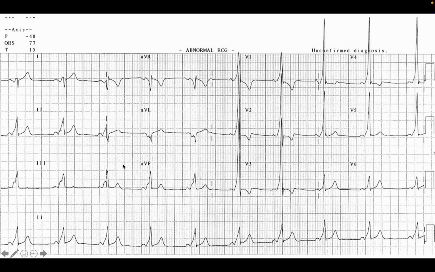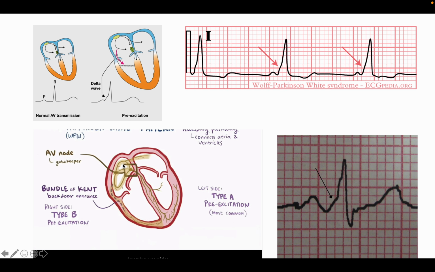So why is this WPW syndrome very important to treat? Because in WPW syndrome there is the bundle of Kent, and it conducts very fast compared to the normal pathway. For this reason, if atrial fibrillation occurs, it will transmit very quickly from the atrium to the ventricle. And what will happen then? Ventricular tachycardia or ventricular fibrillation may occur. For this reason, identification of this syndrome is very important.